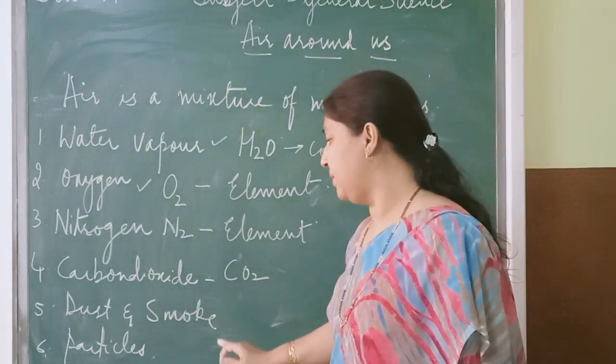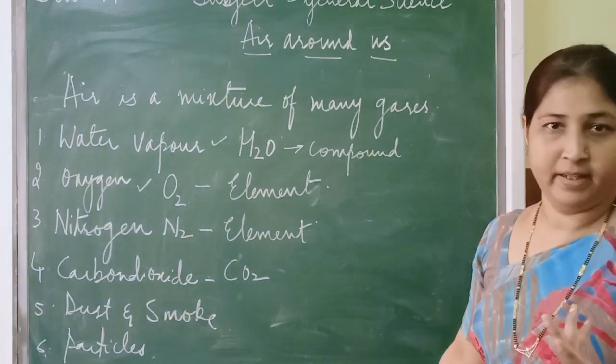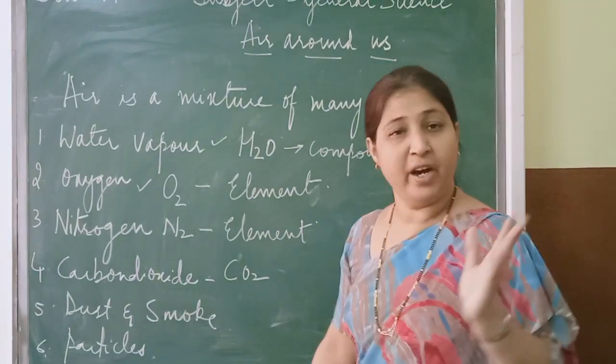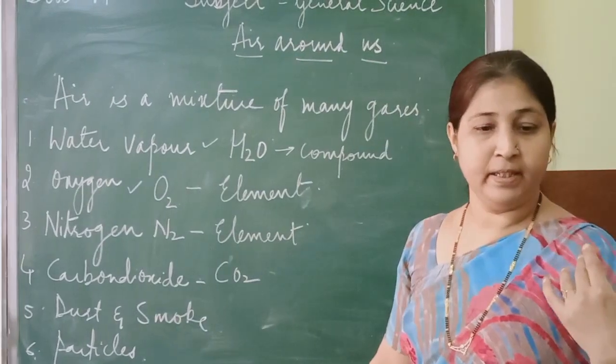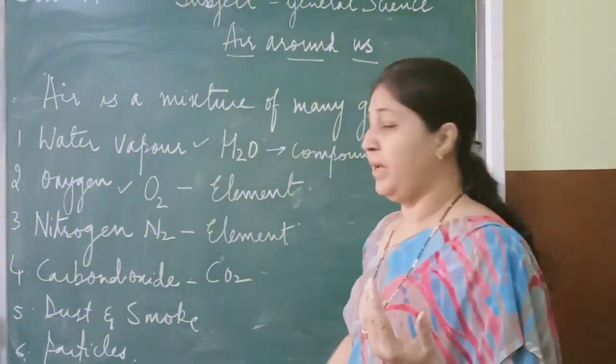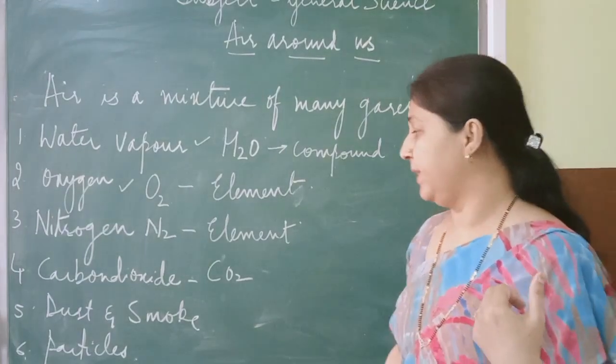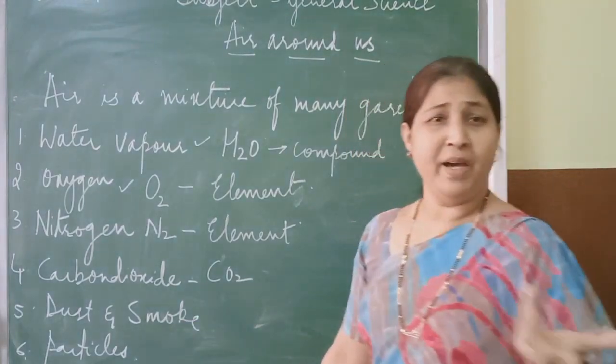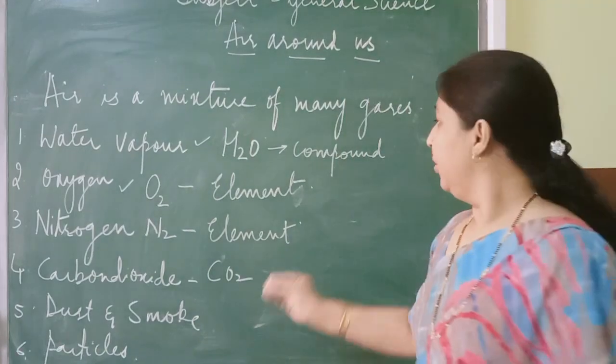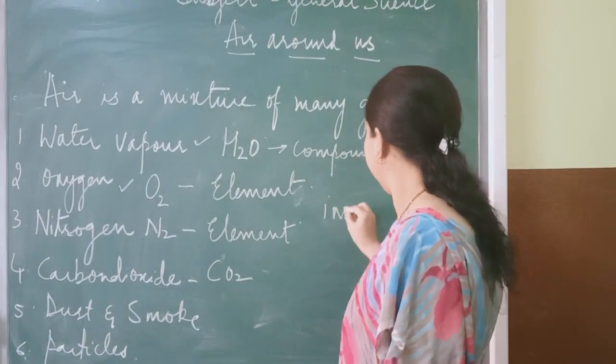Now dust and smoke. So dust is present in air everywhere. And smoke means you have many gases present in the smoke. In the smoke you may have carbon dioxide and many harmful gases also are present. Then other particles means you may have the inert gases also. Do you know what are inert gases?